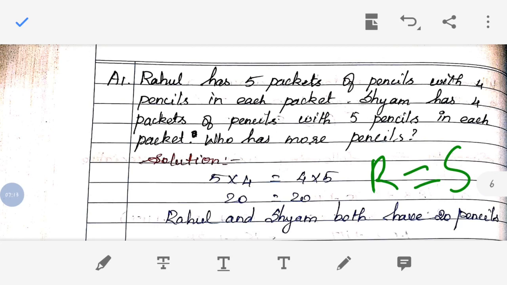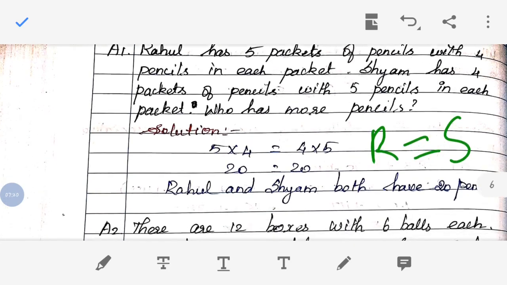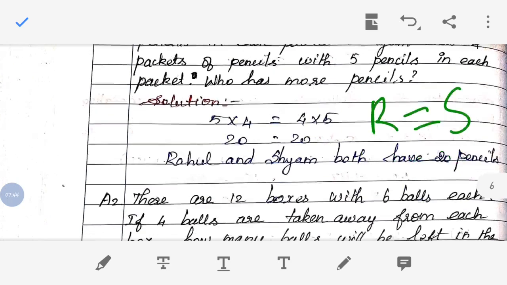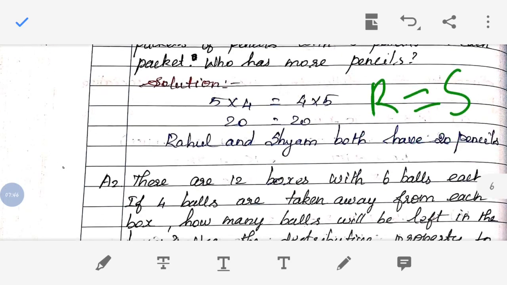So now we have to compare, right? We need to find out who has more pencils. So we are going to compare. That's why I have written R is equal to S. We are going to compare Rahul and Shyam. Okay. So now Rahul has 5 into 4, 5 packets, in one packet 4 pencils. Shyam has 4 packets and 5 pencils in one packet. So 5 into 4 is equal to 4 into 5. Then both will give the same number, right? Because of the commutative property. Okay, so now the answer will be Rahul and Shyam both have 20 pencils.